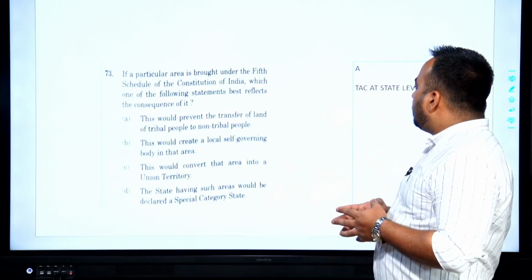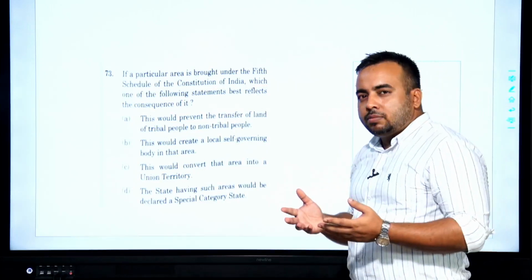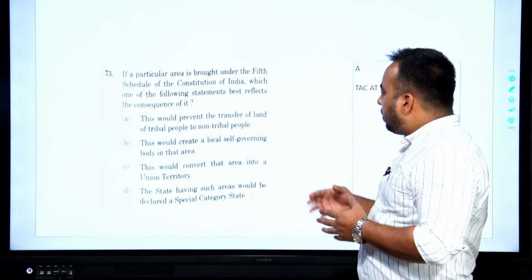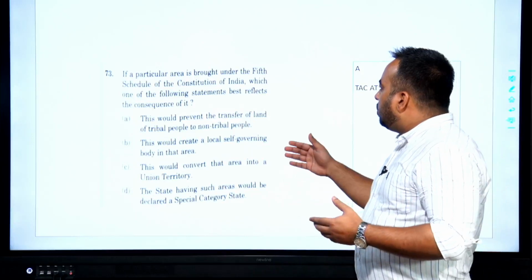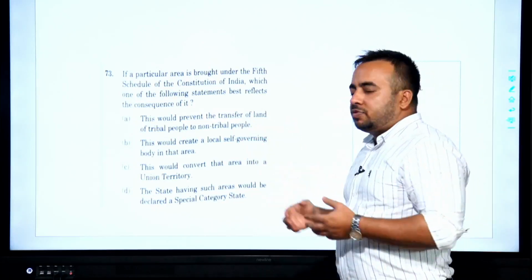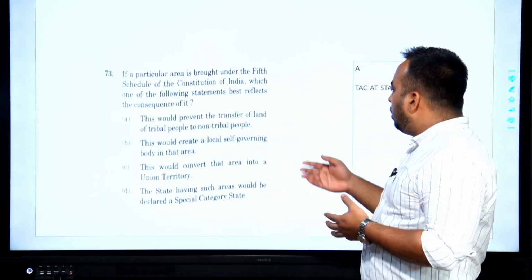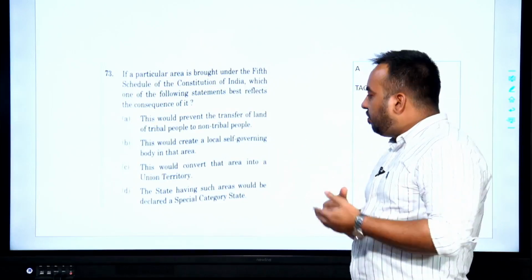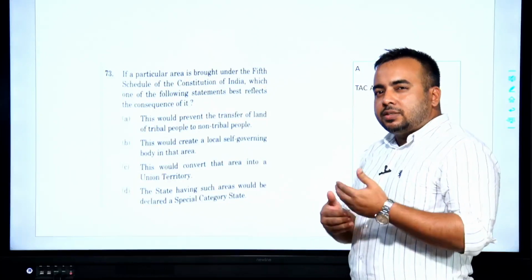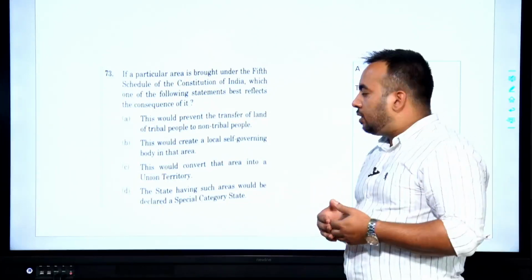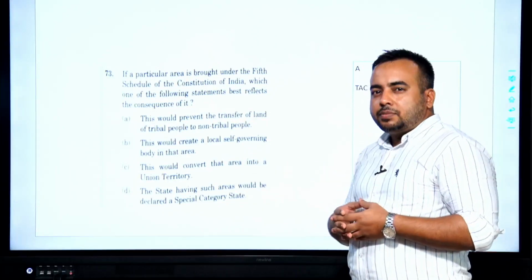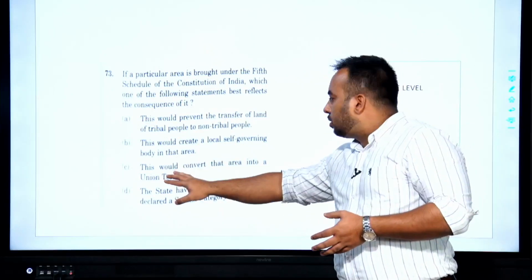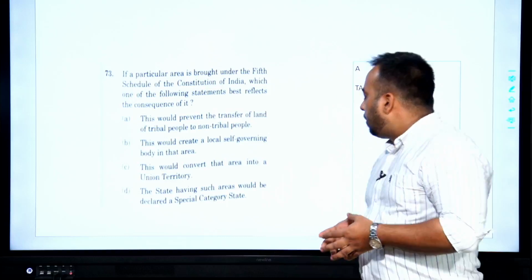Statement C: this would convert that area into a UT, completely illogical. Because when we look into the details of the 5th and 6th Schedules, we know that this is not a provision. We also look into how union territories are created and for what purpose. You will see that this is completely illogical, and this statement C makes no sense.